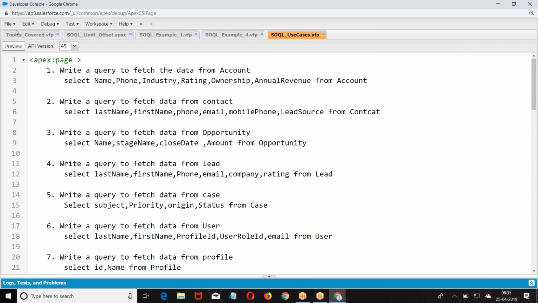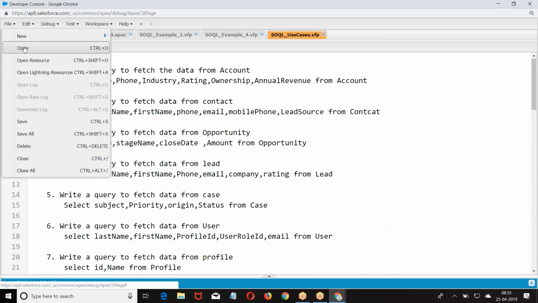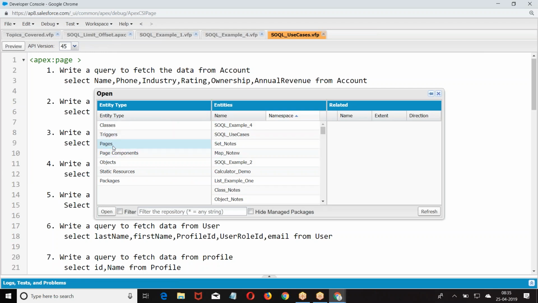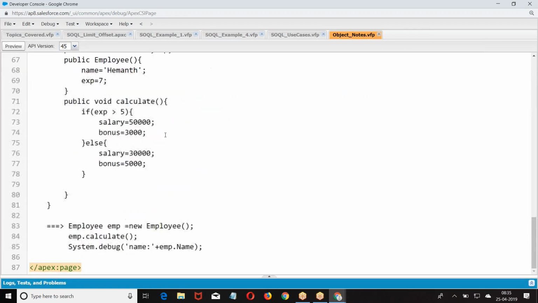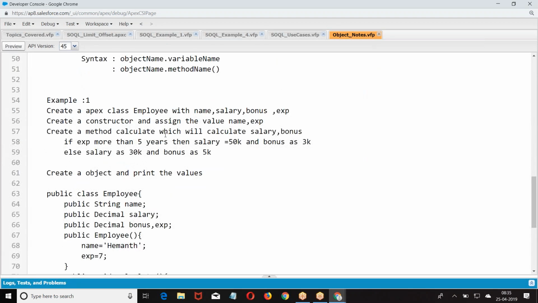If you are implementing this format, then the duration will be slightly increased because you take time to write the code. So I'll make you write the programs live in the class. If you're okay with that, we'll implement. It's not that I implement. I'll make you implement the use cases in the class. Is that okay with everyone?